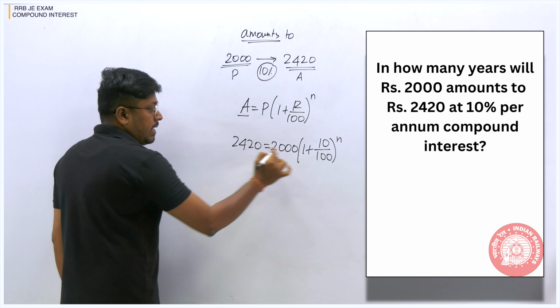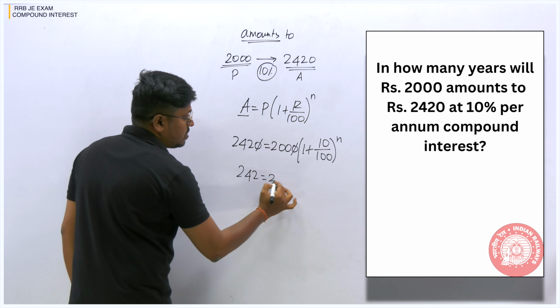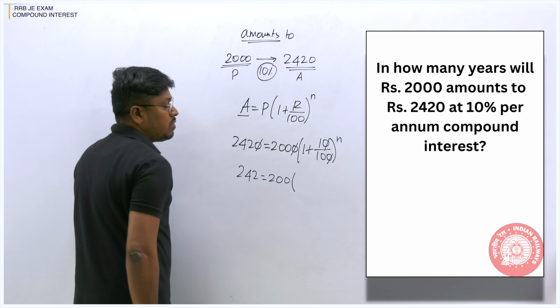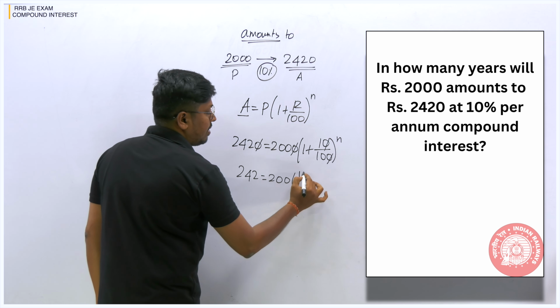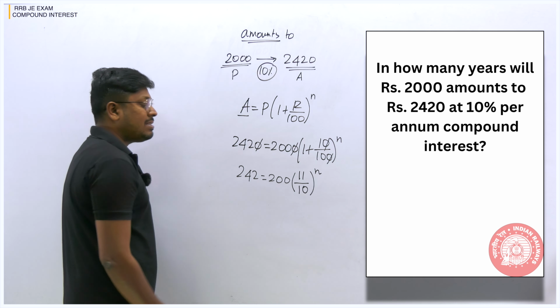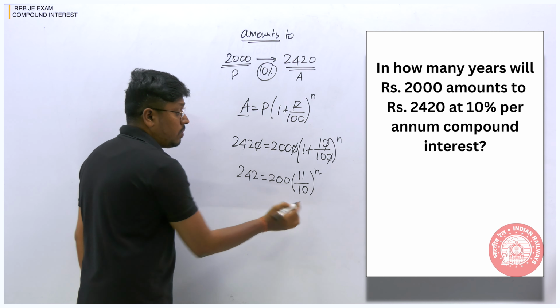Now we can cancel 0 and 0 here. So 242 equals 200, and here we can cancel 0, 0. 10 into 1 is 10, 10 plus 1 is 11. So 11 divided by 10 power n. I have seen beginners usually make a mistake here. They cancel 0 and 0 here. Don't do it. Why?